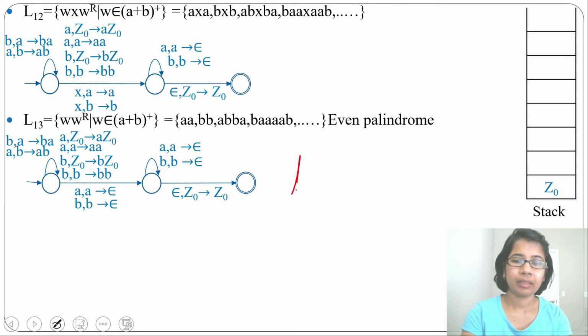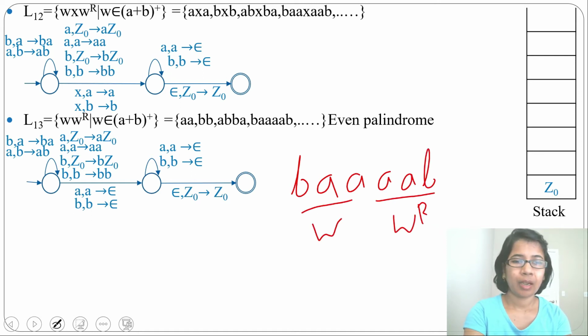Let's run one string, BAAB. This is W, this is W reverse. For input alphabet B and topmost stack symbol Z0, it will push B. Next, for input alphabet A and topmost stack symbol B, it will push A above B. Next, for input alphabet A and topmost stack symbol A, it will push A above A. Next, for this A, how will it know that from this A we need to start popping? It cannot identify that this is the middle.